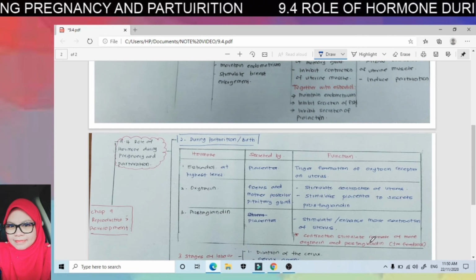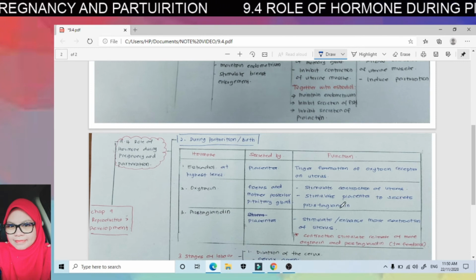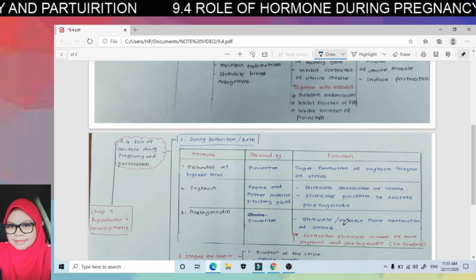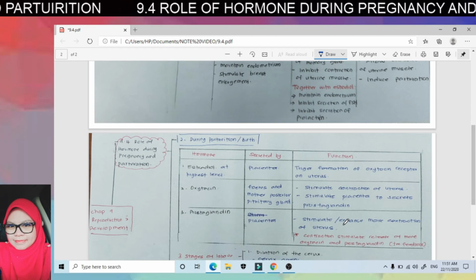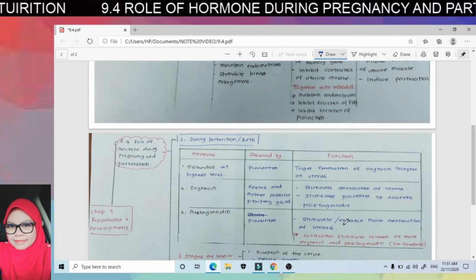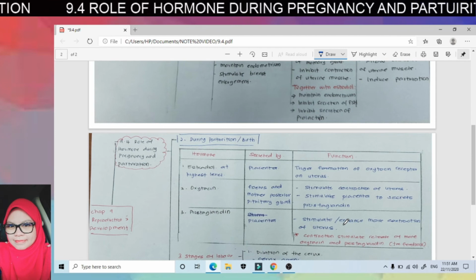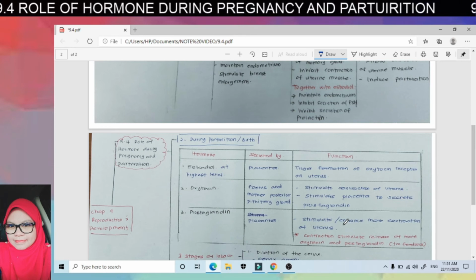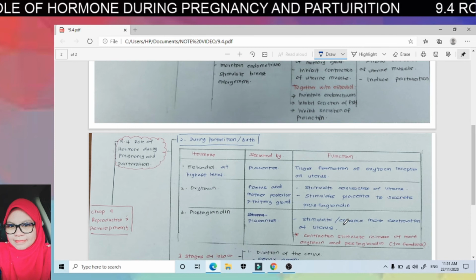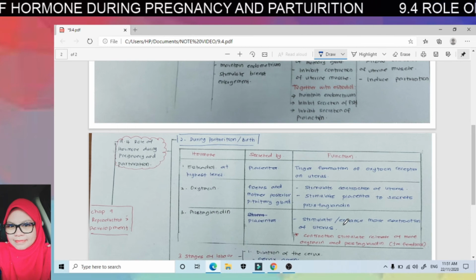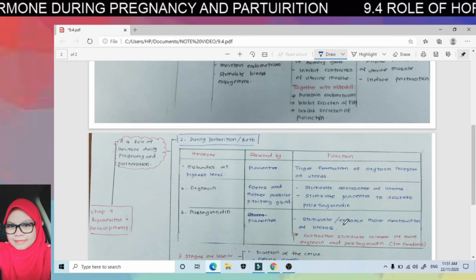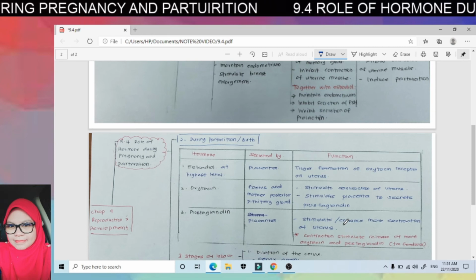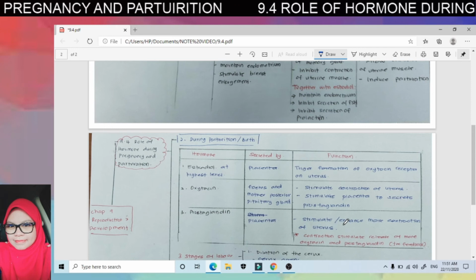Maksudnya di sini apabila oxytocin dihasilkan, dia akan menyebabkan uterus contract. Bila uterus contract, dia akan menyebabkan placenta untuk hasilkan prostaglandin. Dan prostaglandin ni akan menyebabkan contraction berlaku dengan lebih kuat, lebih kerap. So bila contraction ini berlaku lebih kuat dan lebih kerap, lebih banyak oksitosin yang akan dihasilkan.